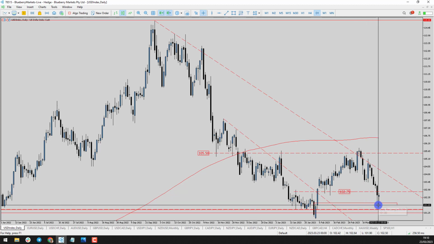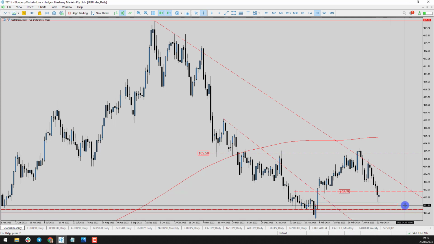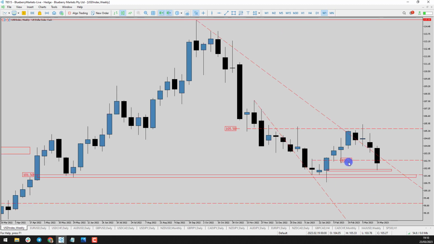So looking to see if that's going to reverse now, because we just looked at the US 10-year note bond yields and you can see that they're at 3.5%, and the last time they were there they rallied. If we've got that positive correlation, we could see the US dollar index start to move higher as well. Looking at the daily chart here, you can see that price has come down into a key area of importance. If I actually go up to the weekly, that is the open of this large bullish engulfing candle through here. So I quite like the opportunity that price is coming back into a weekly demand zone.